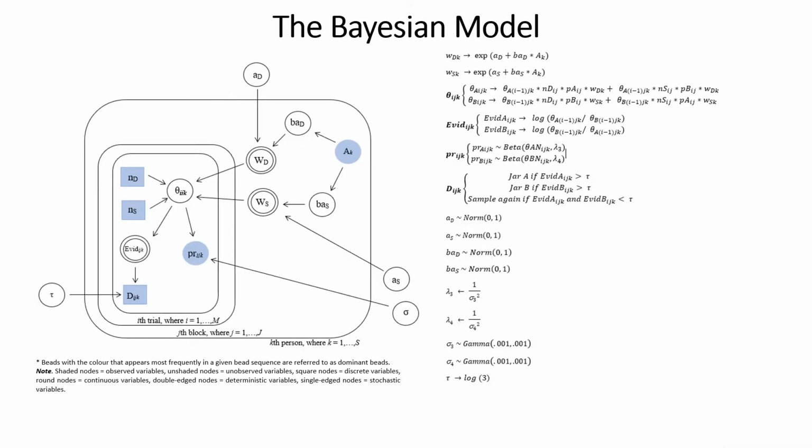Here is the Bayesian model that we have developed and rigorously tested for its model properties in a simulation study. This model uses the variables measured in the BITS task to estimate the influence of a psychopathological trait variable on the assignment of evidence weights. The observed variables include the number of draws to decision, trial-to-trial certainty about the source of information presented, and the final decision about the source of information.